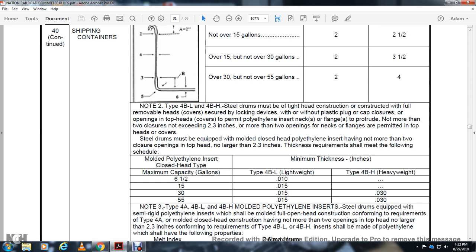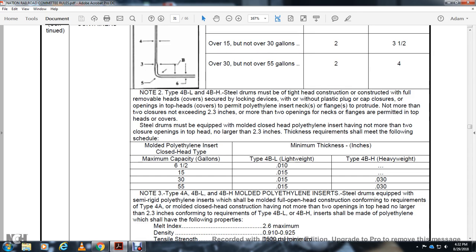The steel drums must be equipped with a molded closed head polyethanol insert having no more than 2 closures, opening in the top head no longer than 2/3 3 inches of the thickness. They will meet the following schedule. Molded polyethanol insert closed head type, minimum thickness inches.